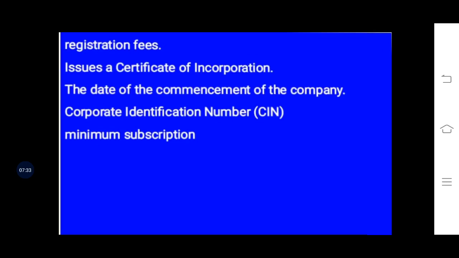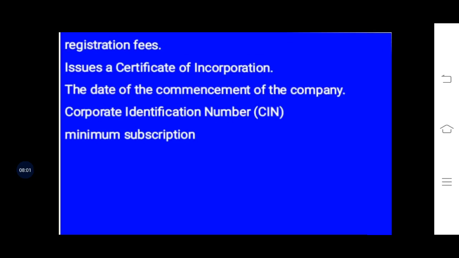In the Certificate of Incorporation, there is a CIN number. As I told you, the CIN number is the identification of the company. The ministry or the government does not know the company by its name, but they know the company by a particular number that is known as the corporate identification number.